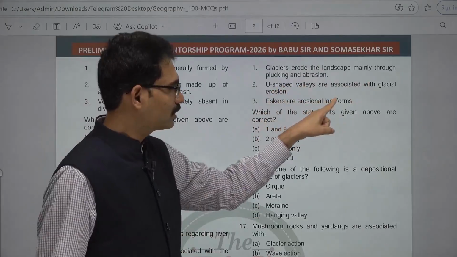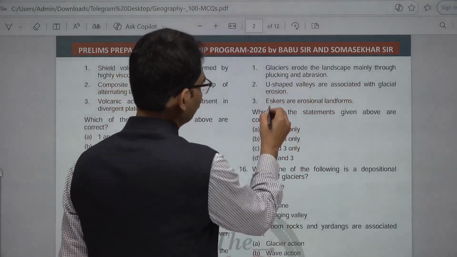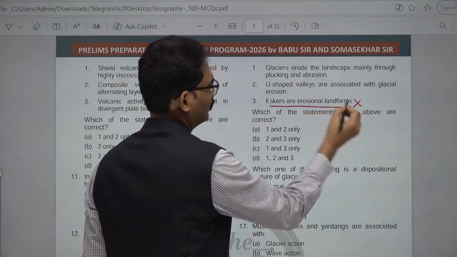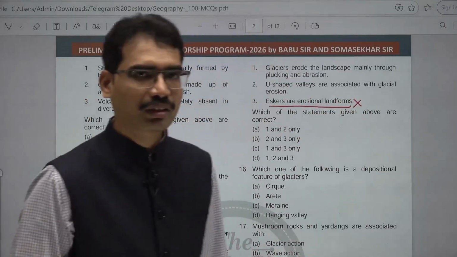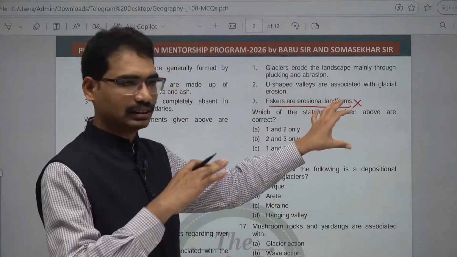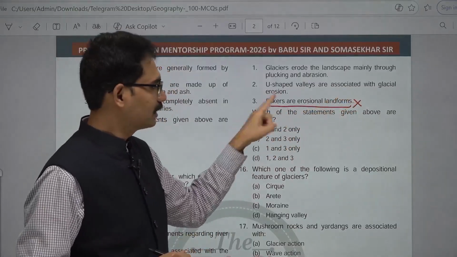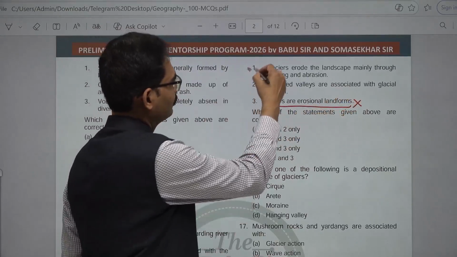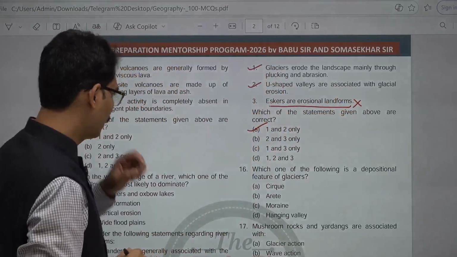Eskers are erosional landforms. No, these are depositional, not erosional. They are the material left by the glaciers near the bed. So 1 and 2 are correct. Next one.